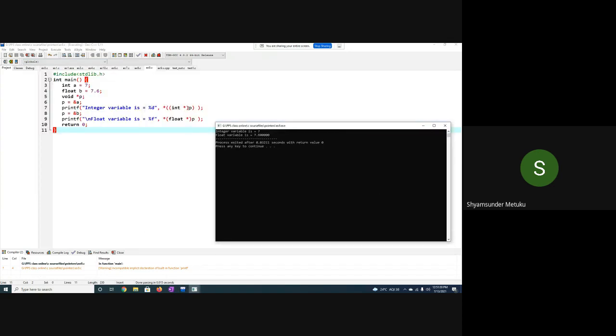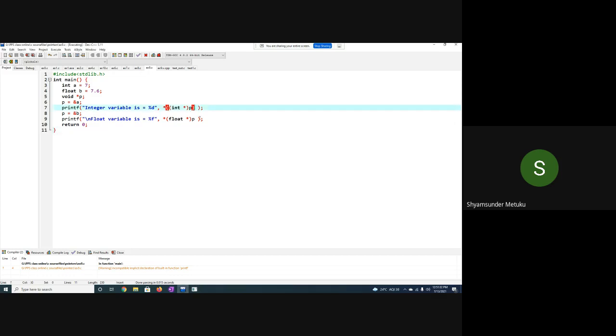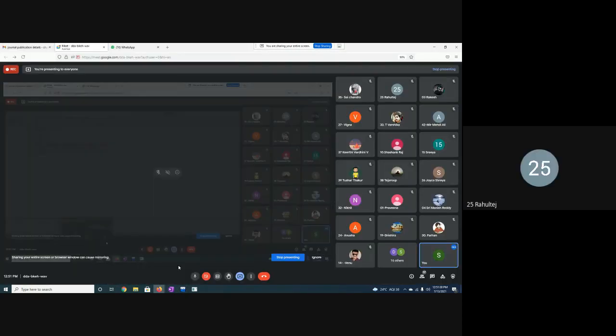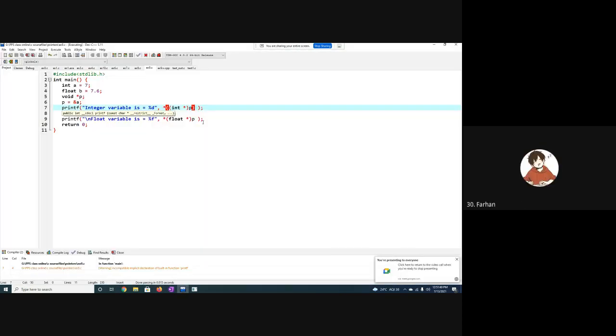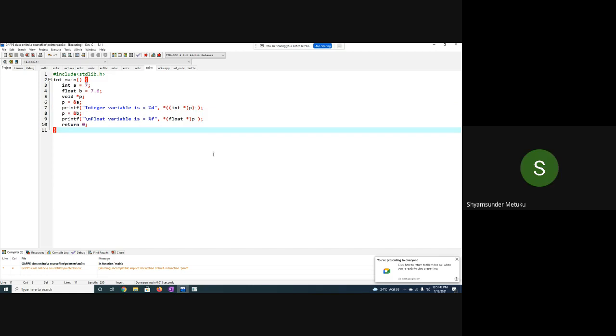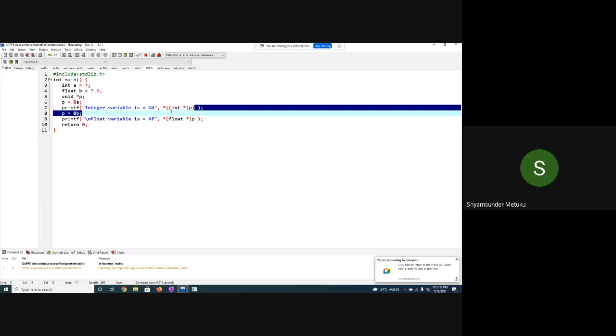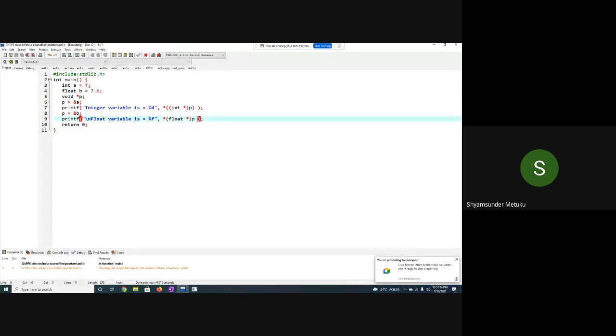Whether you write the outer bracket is optional. In the second case, you can see. Everybody is able to hear me or not? Yes, sir. Okay, fine. The outer brackets are optional, but if you keep them, it gives clarity to you. If you don't do this, it will give some kind of confusion. So that is the reason everybody prefers to use this method. But this method is also working. Okay, that is how you can do it.